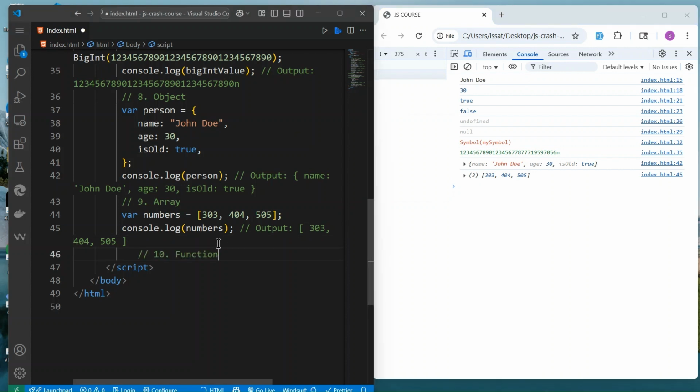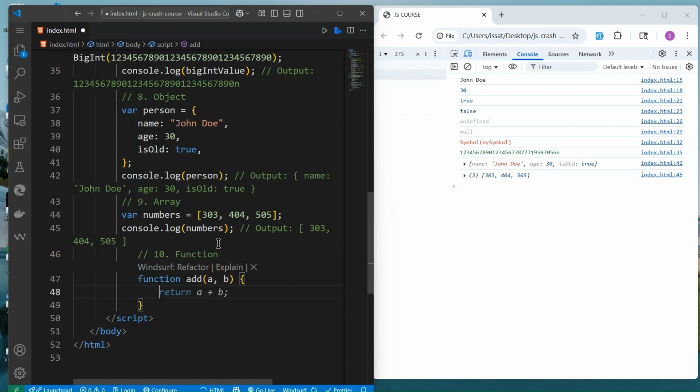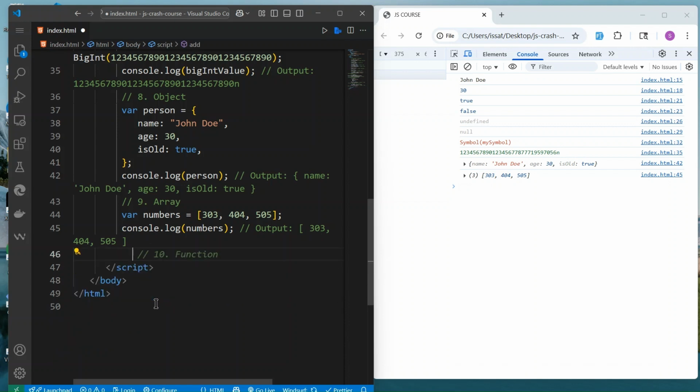We also have the function. You can declare a function, but we don't want to talk about this. You're not going to consider the function here. I just want to limit it here, so we don't give you so much for now. All right, so this is it for the data types.